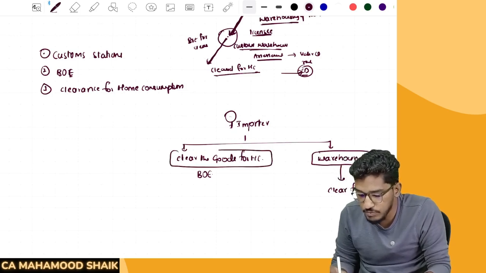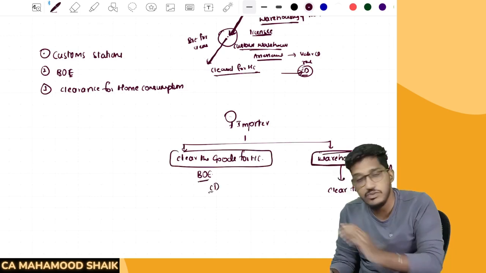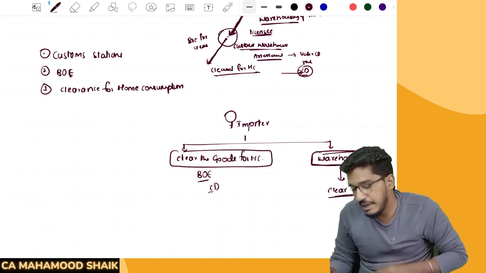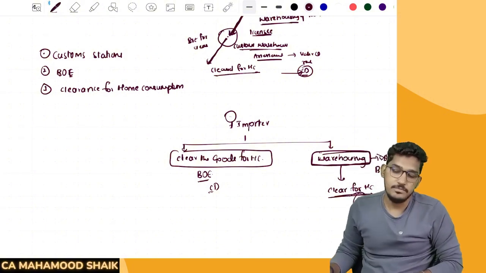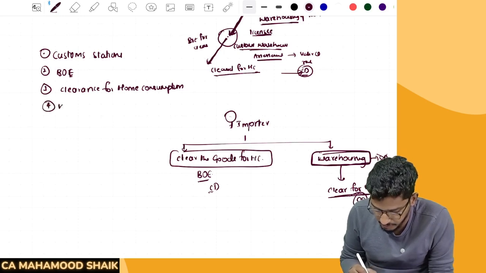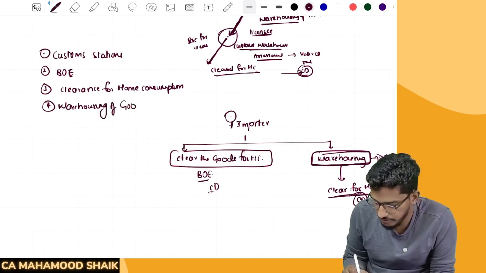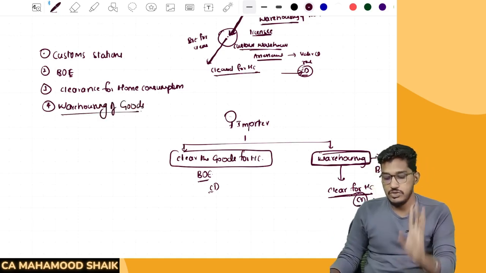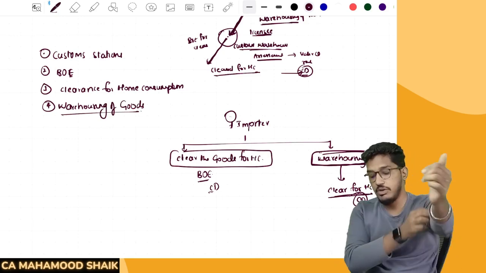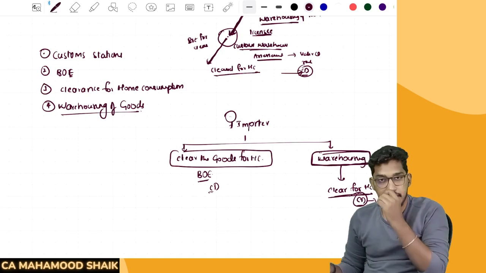So if you are directly clearing for home consumption, you submit a bill of entry and pay the customs duty. If you are warehousing first, for the purpose of warehousing you are not required to pay any duty. But from the warehouse, when you are clearing for home consumption, then assessment will happen, and then the customs duty will be required to be paid. Understood? Clear and comfortable, everybody? So one more term we have understood here is warehousing of goods. So four terms I have explained: customs station, bill of entry, clearance for home consumption, and warehousing of the goods. Understood? Clear and comfortable, everyone?